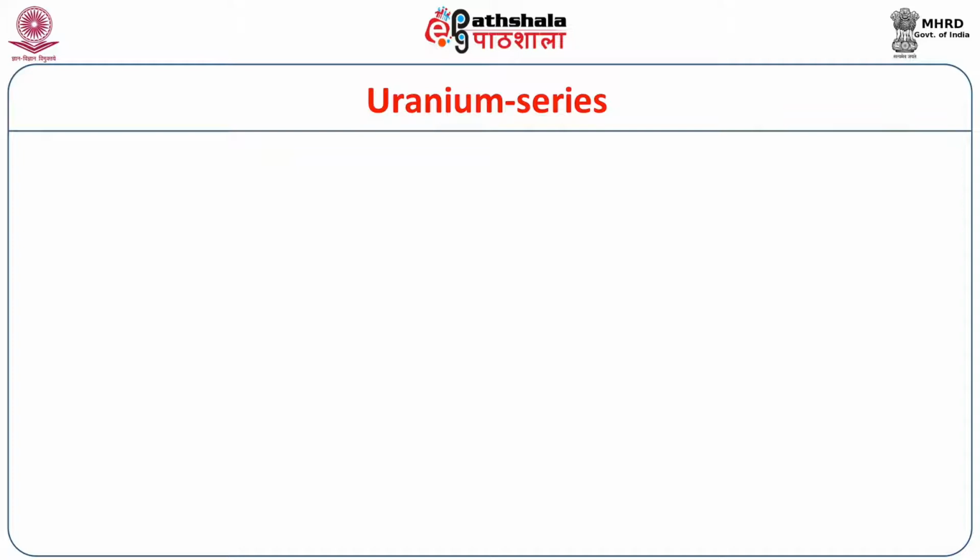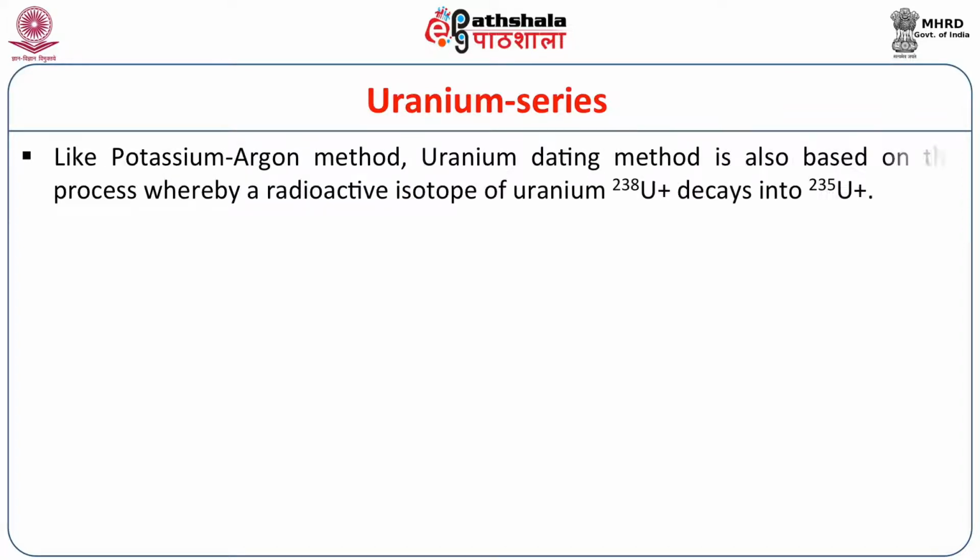Then there are the uranium series methods. Like the potassium argon method, this uranium dating method is also based on the process of radioactivity, whereby the radioactive isotope of uranium 238 decays into uranium 235.